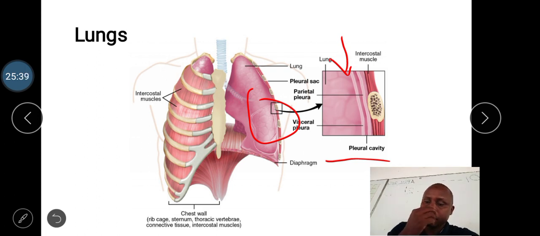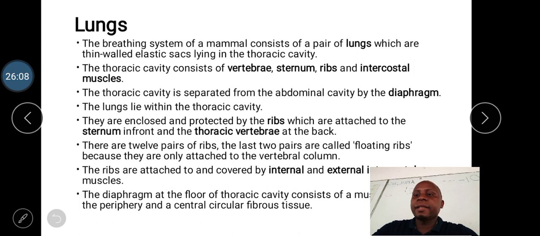Now, what about inside the lung? Inside the lung, there are so many air sacs, which are called alveoli. These alveoli are the centers where gaseous exchange occurs. Now, we have said that the breathing system of a mammal consists of a pair of lungs, which are thin-walled elastic sacs lying in the thoracic cavity.